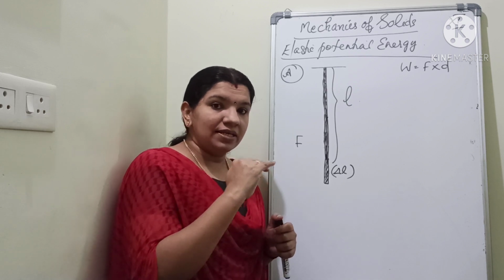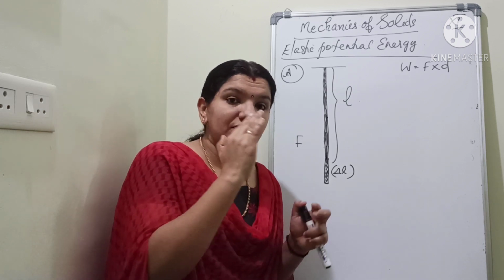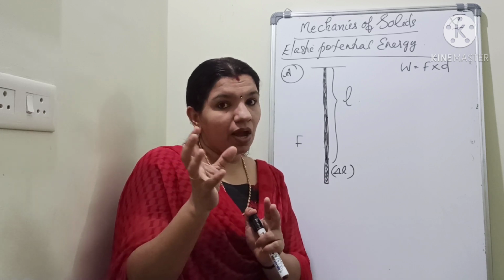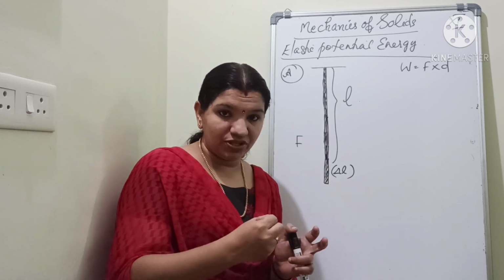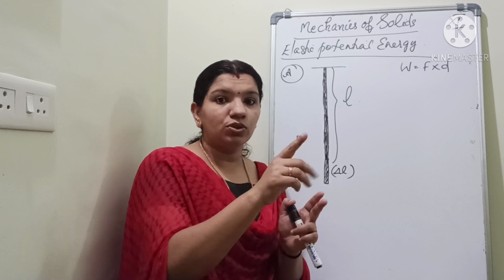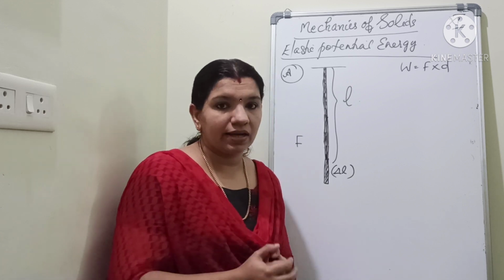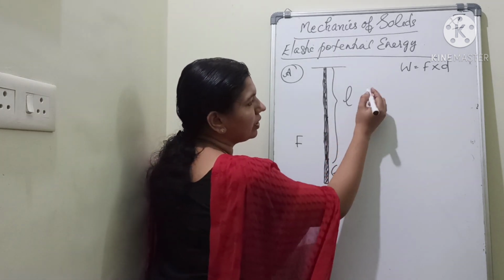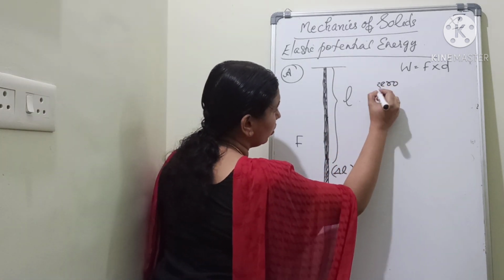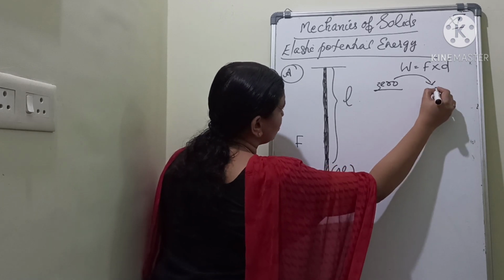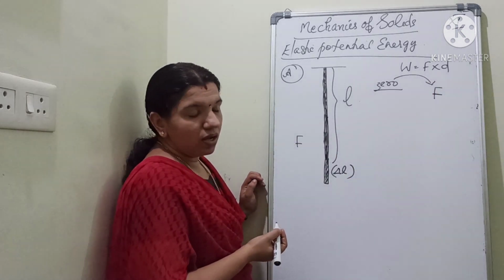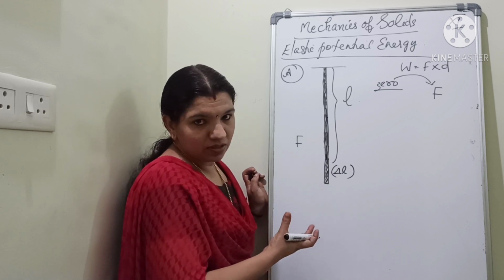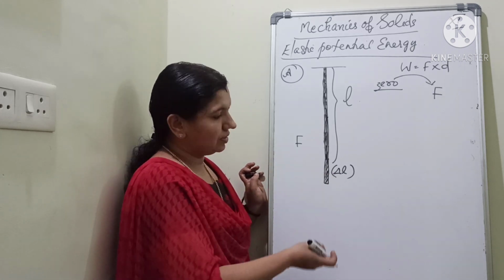That means internal restoring force will start to increase from 0 to F. What is that F? How much force we applied to stretch. That should be equal to the restoring force so that it will come back, isn't it? So here, first the internal restoring force was taken as 0 and then it increased to F. Also this force is not a constant force.